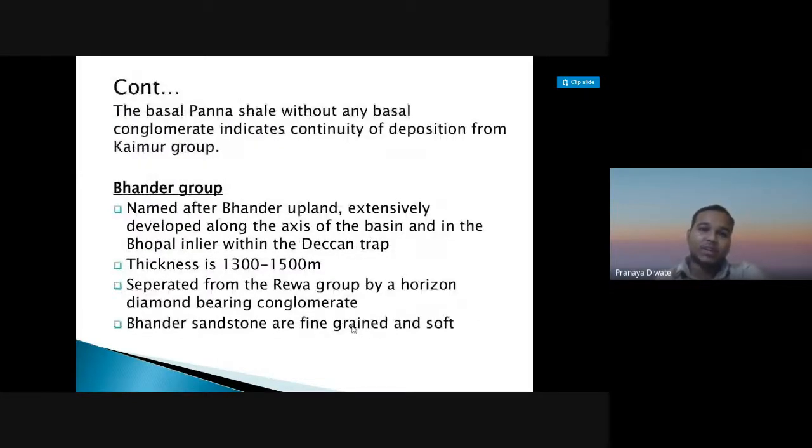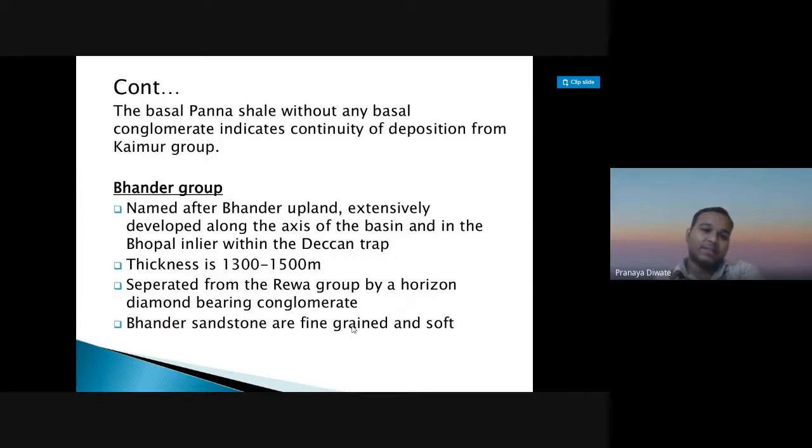The basal Panna shale without any basal conglomerate indicates the continuity of the deposition from the Kaimur group. The Bhandir group is named along the axis of the basin and the Bhopal inlet within the Deccan Tract. The thickness is 1300 to 1500 meters.